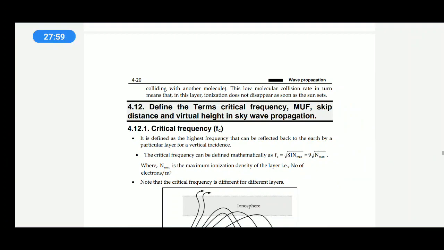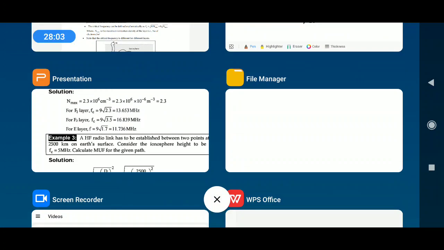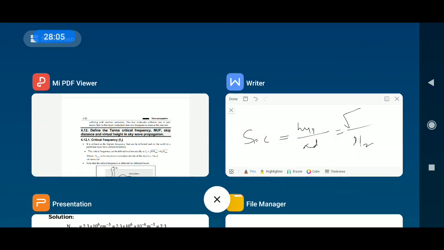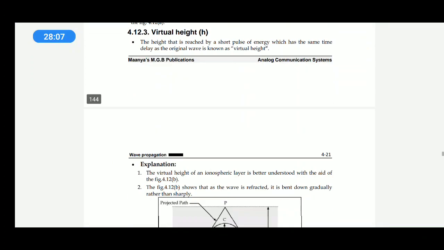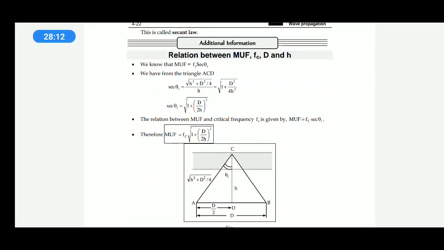Finally you will get a formula: square root of h square plus d square by 4, divided by h.